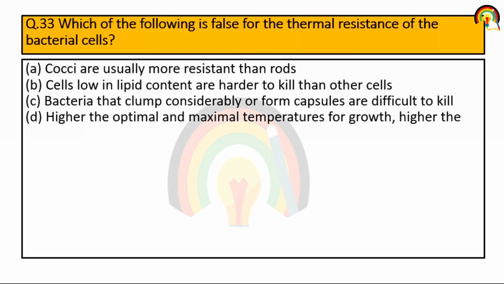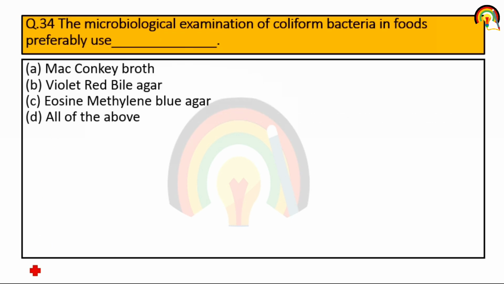Next one. Which of the following is false for the thermal resistance of bacterial cells? Cocci are usually more resistant than rods. Cells low in lipid content are harder to kill than others. So it's incorrect that cells low in lipid content are harder to kill than other cells. Cells low in lipid content are easier to kill than other cells. So this is incorrect. The microbiological examination of coliform bacteria in food preferably uses MacConkey broth, violet red bile agar, eosin methylene blue agar, all of the above. So it's all of the above.